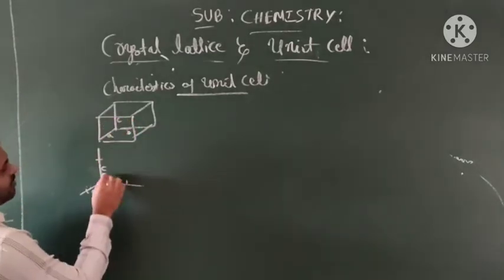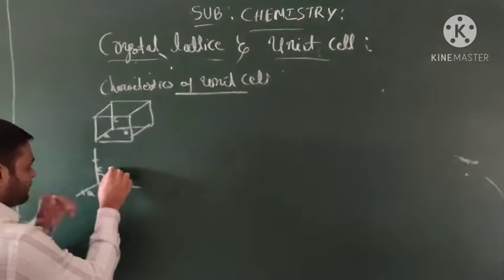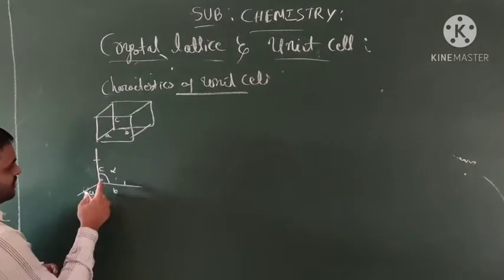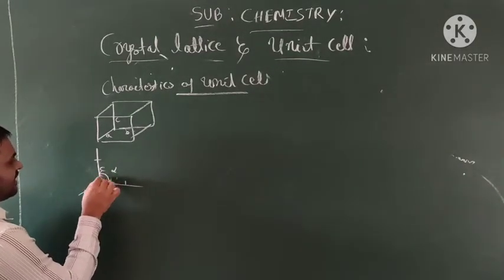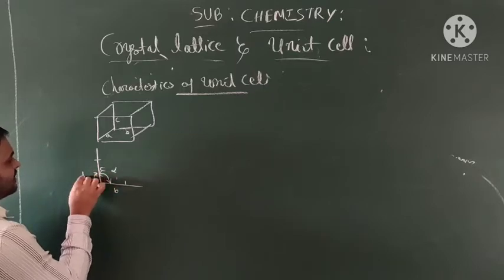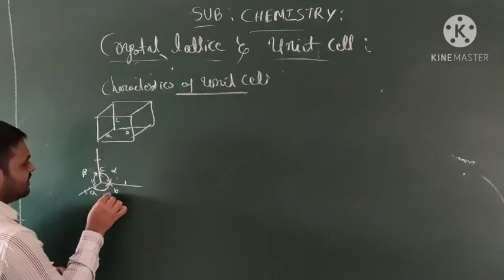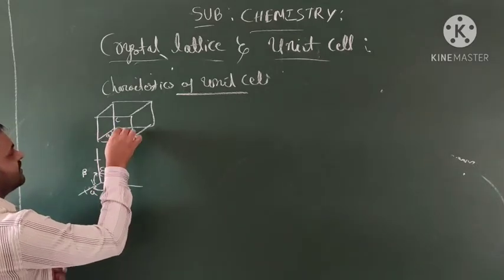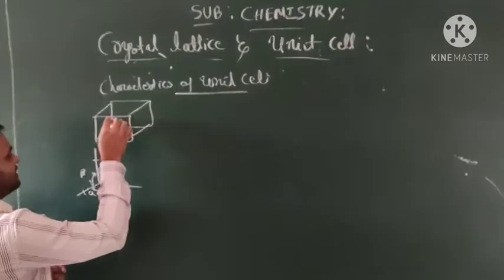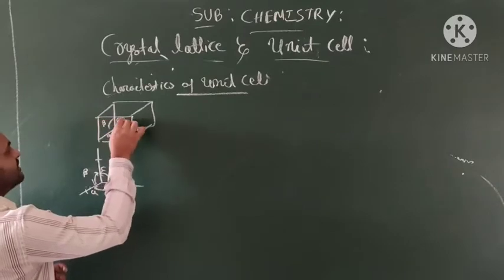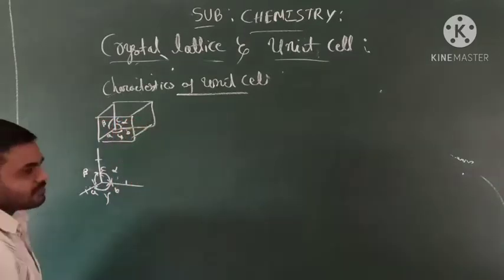So the angle opposite to A we call alpha. The angle opposite to B, this is called what? Beta. The angle opposite to C is called what? Gamma. So this is gamma, this is beta, and this is alpha.